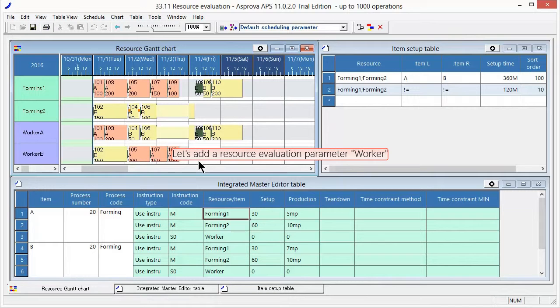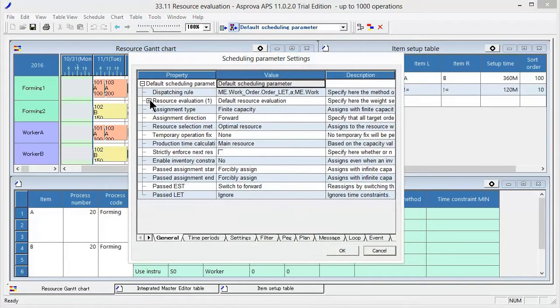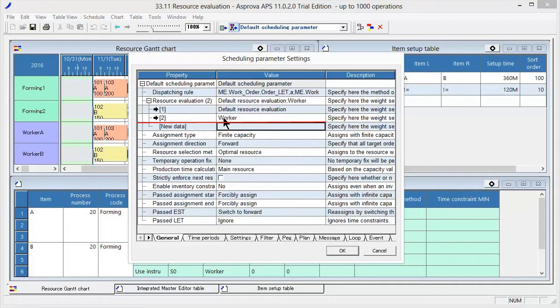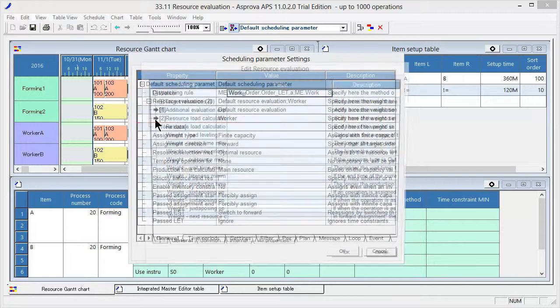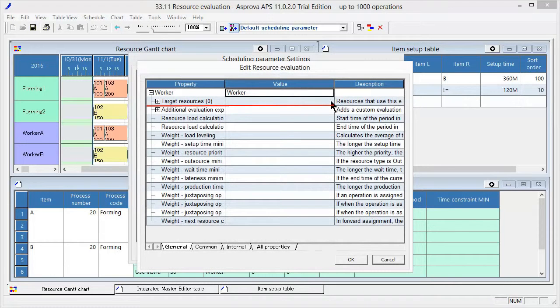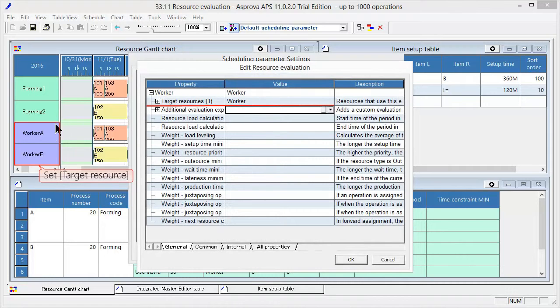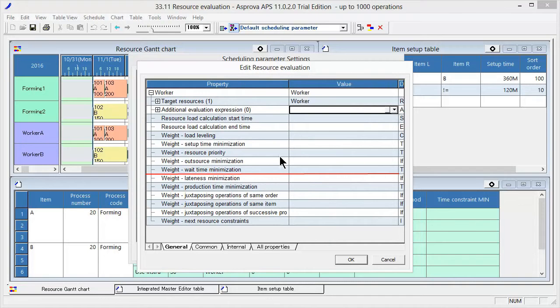Let's add a new resource evaluation parameter, Worker. Set Target Resource to Worker to specify group members Worker A and Worker B. Because we would like them to work if there are any idle times, we specify Wait Time Minimization.